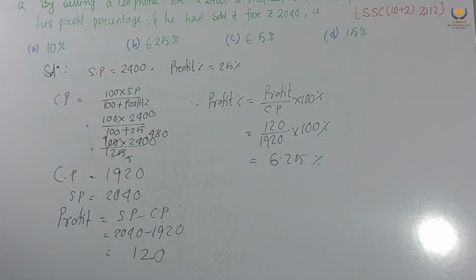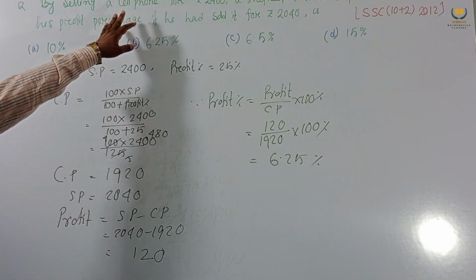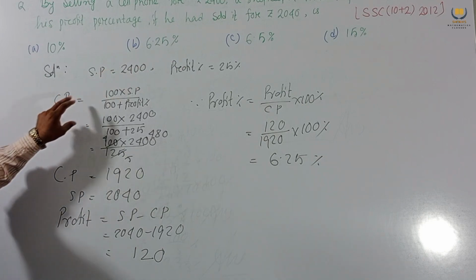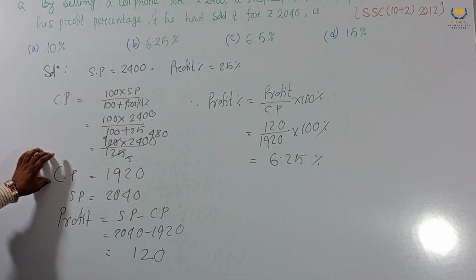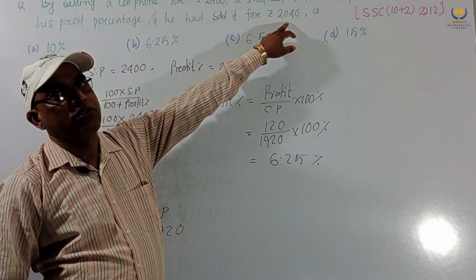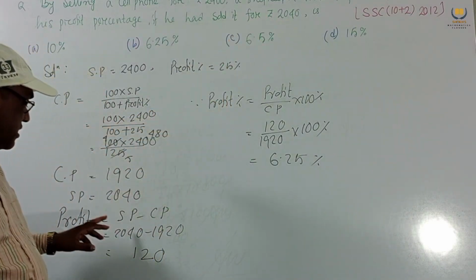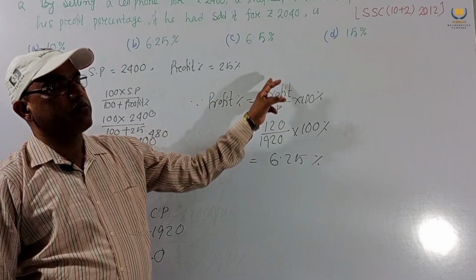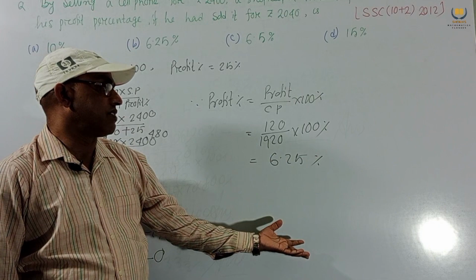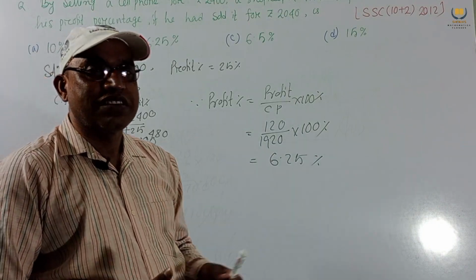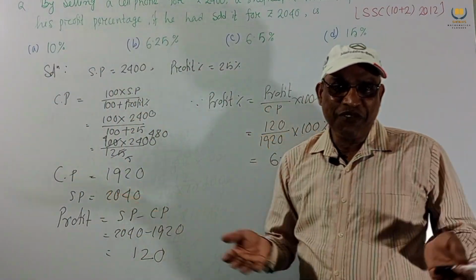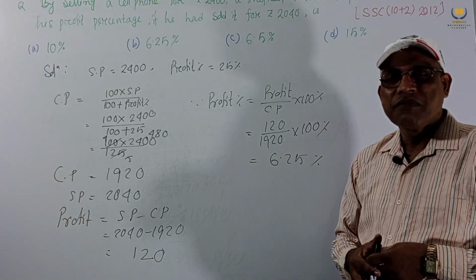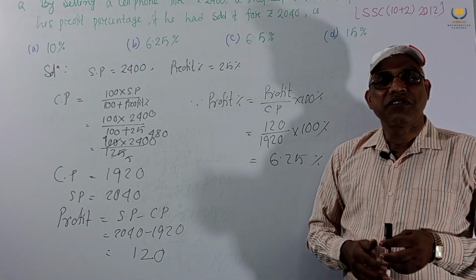So this problem is easy. In the first part, SP and profit percent are given, and from this we find CP using this formula. Then with CP and the new SP given, we find profit, SP minus CP, and profit percent means profit by CP into 100. So dear students, this type of problem is very easy, very nice, very simple. No one can say the solution is difficult. I hope you are all enjoying this type of problem.